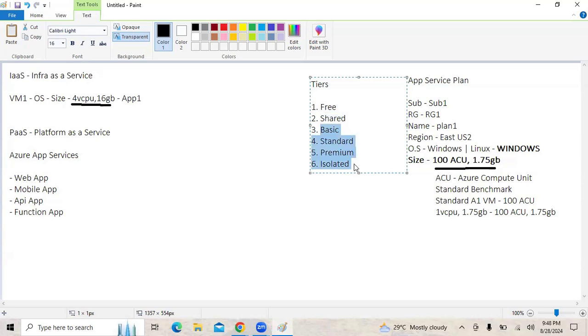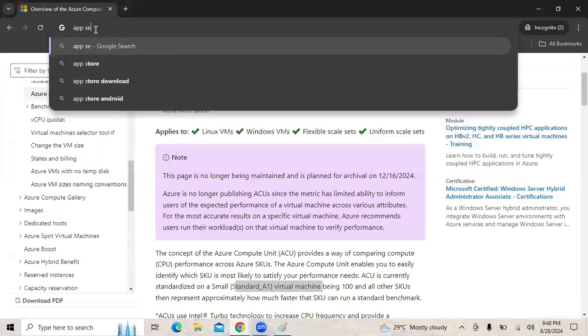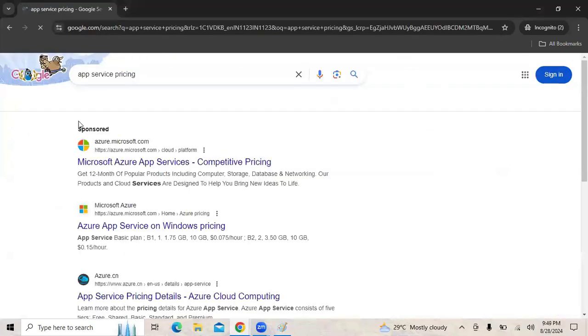Whenever we will be deploying the application, we would be needing disk space. So how much disk space do we get with the free tier? Free tier 1 GB, shared tier 1 GB, basic tier 10 GB, standard tier 50 GB, premium tier 250 GB, isolated tier 1 terabyte. So the point is, with different tiers, we are getting different capabilities, right?